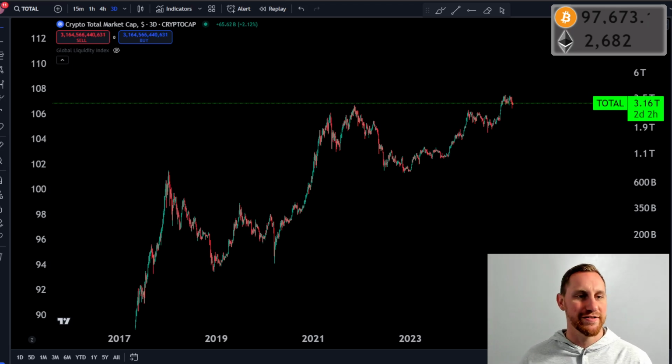Today we're going to talk about the crypto total market cap Fibonacci levels, looking at the previous cycle, and can we use it to find any clues about what potentially could happen in this cycle?